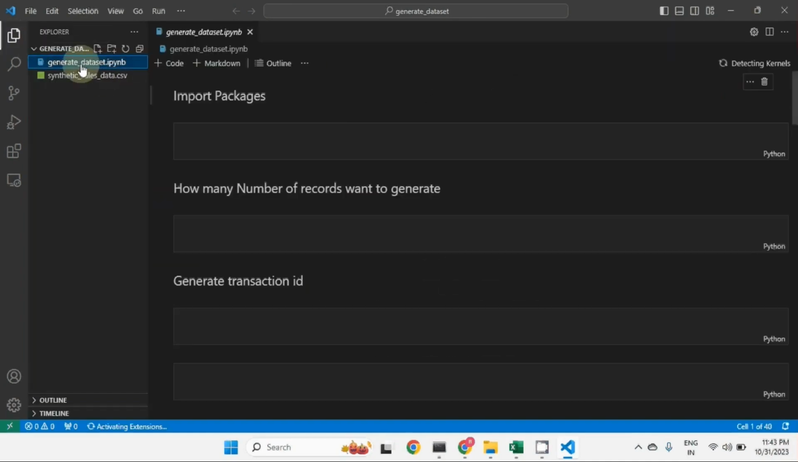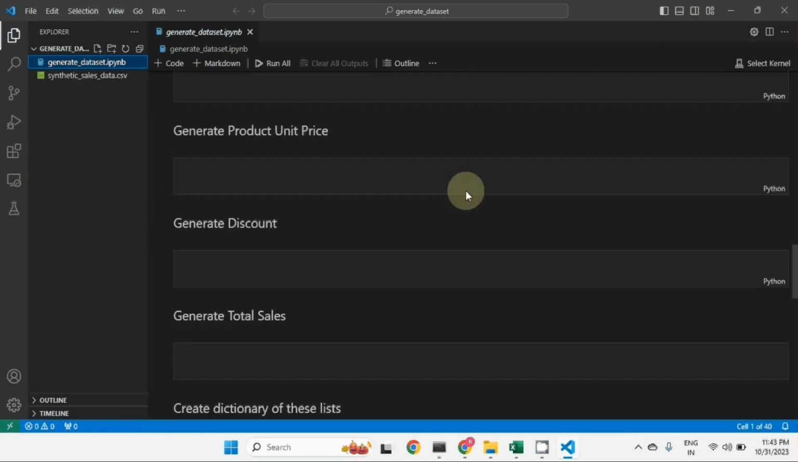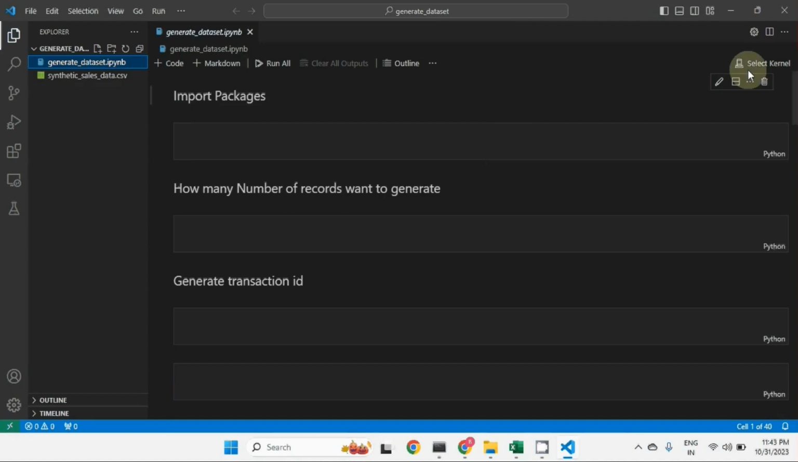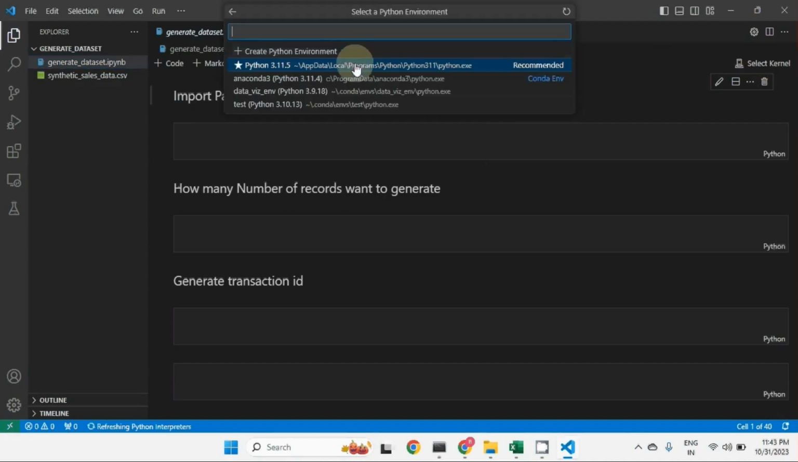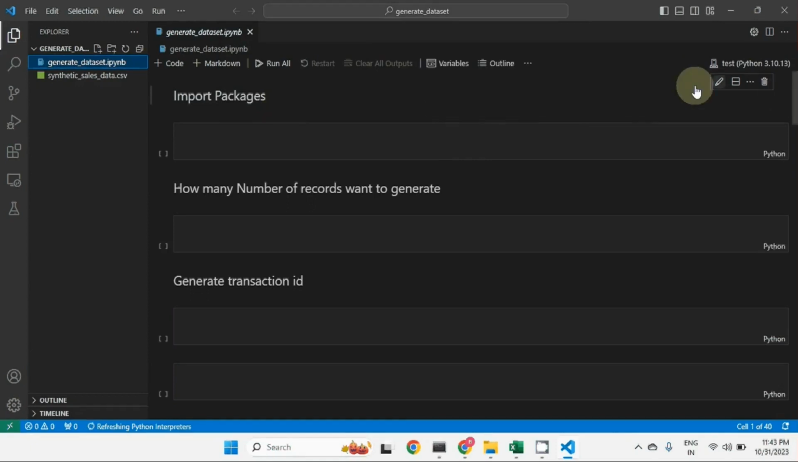This is the blank notebook which I have created, and we haven't written any code in it. You can see it's a completely blank notebook. First of all, we will select the kernel, and I'm going to select this particular test kernel. If you're watching this video for the first time and you don't know what an Anaconda environment is, how to set it up, and how to create virtual environments, I recommend you go and watch the previous videos in the playlist one by one, so you will understand this entire process.